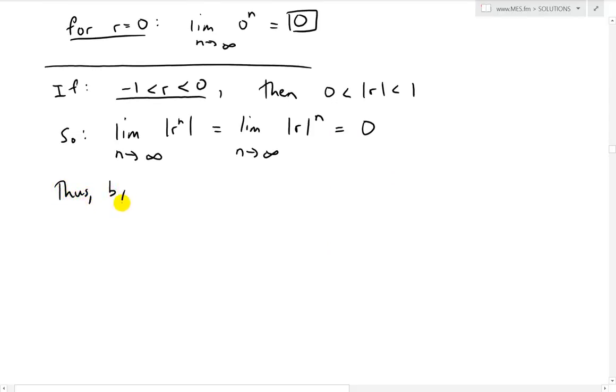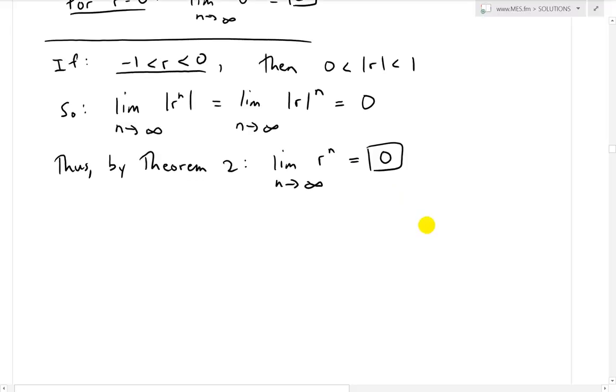So thus, by theorem 2, since the absolute value of the sequence has limit 0, so too does the sequence itself. So thus, the limit as n approaches infinity of r to the n is equal to 0, like that.